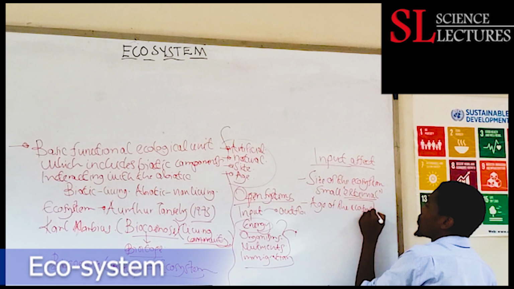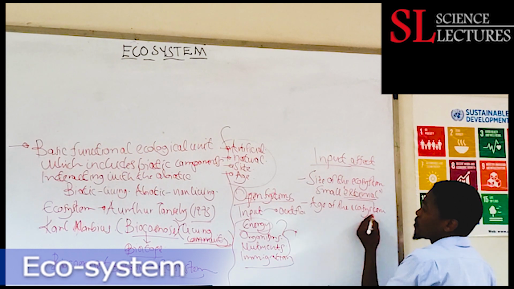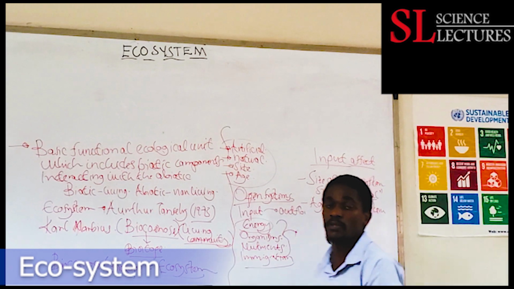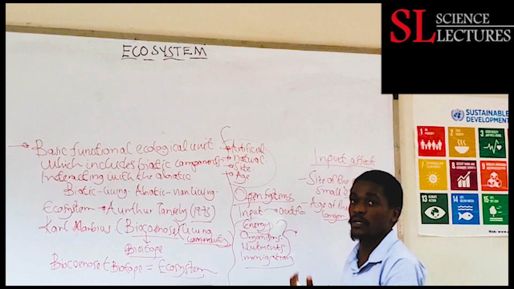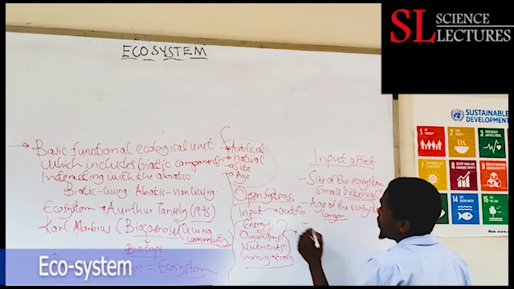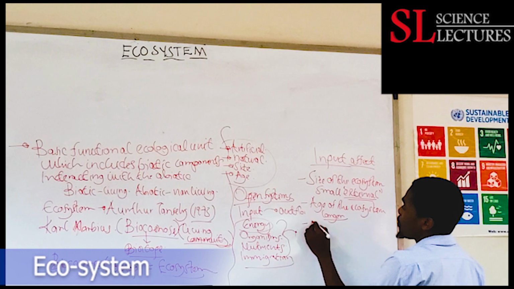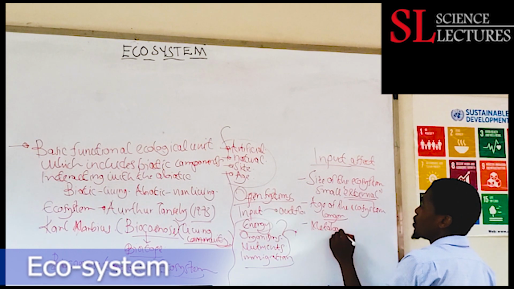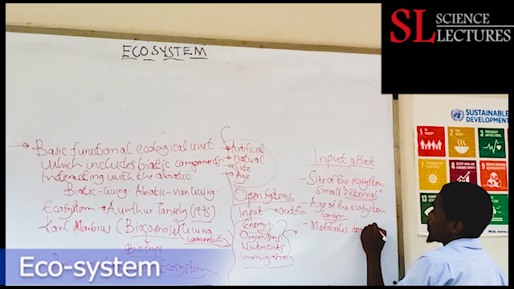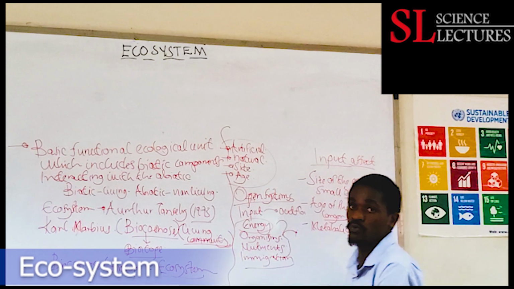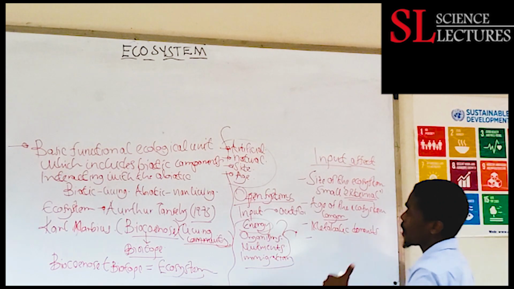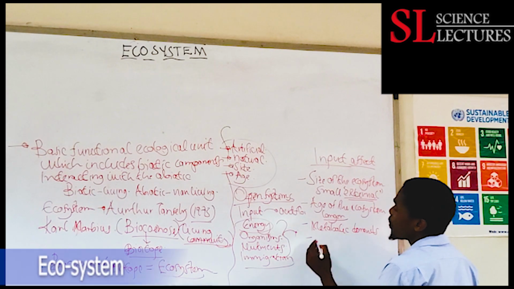Then the age of the ecosystem. The age is also very important. Ecosystems that have lasted longer are less reliant on externals as compared to new ecosystems that have just emerged, because they are not that self-sustaining and self-perpetuating. Another thing we can consider here is the metabolic activities or demands of that ecosystem. The higher the metabolic demand, the more it will depend on the externals.